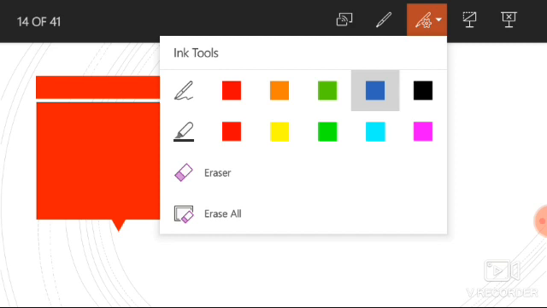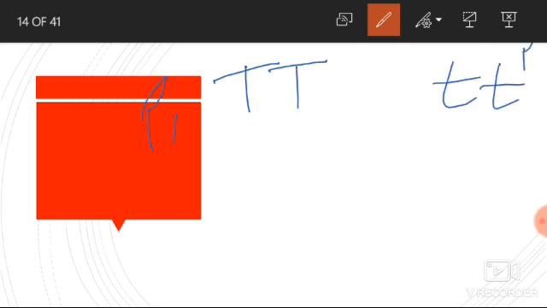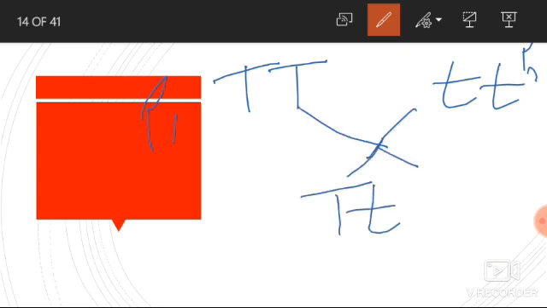We will see this through a monohybrid cross. This is parent 1, this is parent 2. After cross, this is the F1 generation.